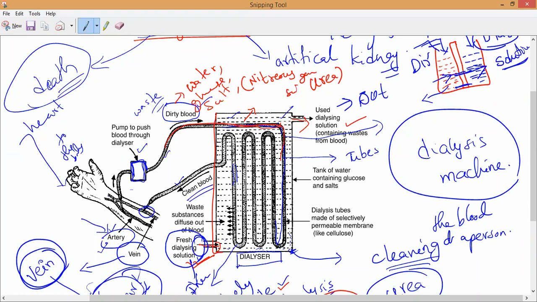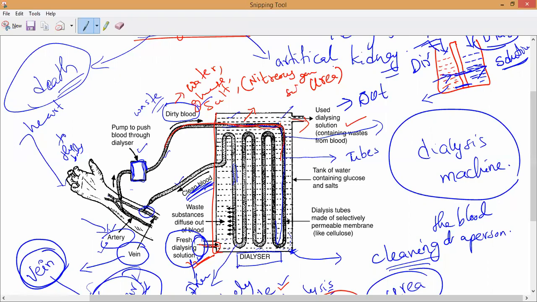Okay. So every time the urea will pass through this selectively permeable membrane, so that by the time the blood becomes cleaned, it still contains the required substances like glucose, water and salt. Any doubt? Anybody ask me, please.